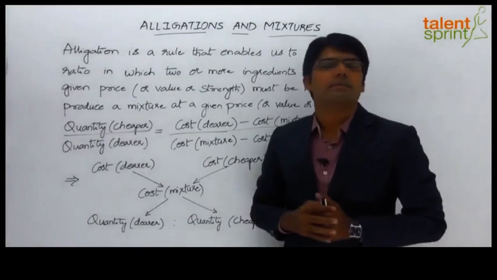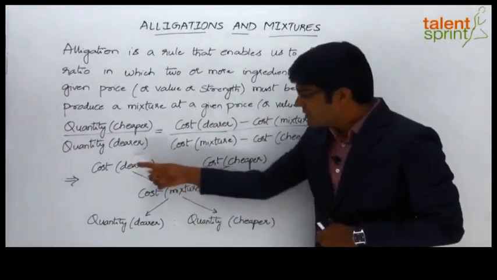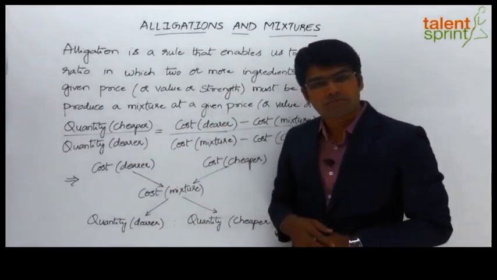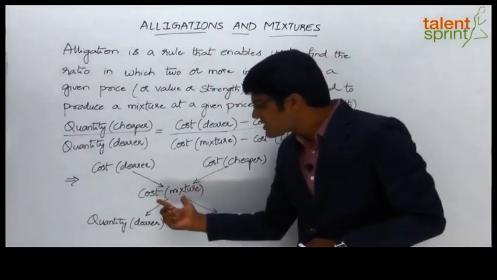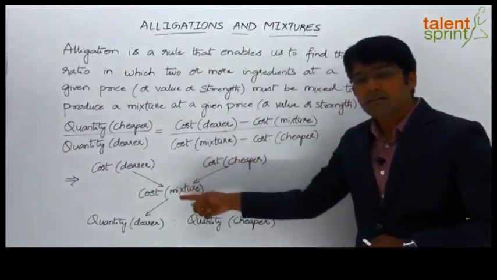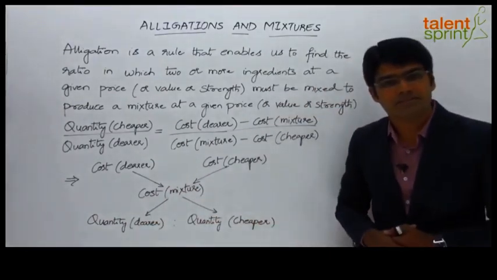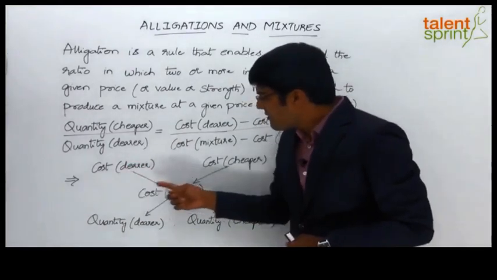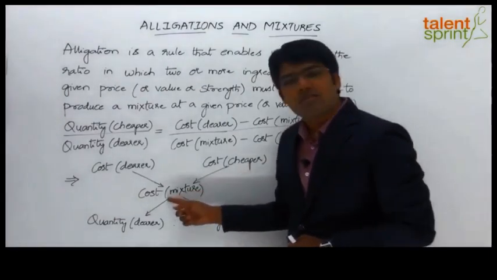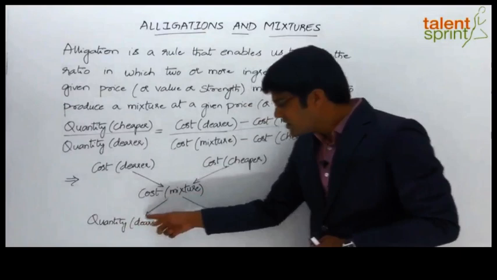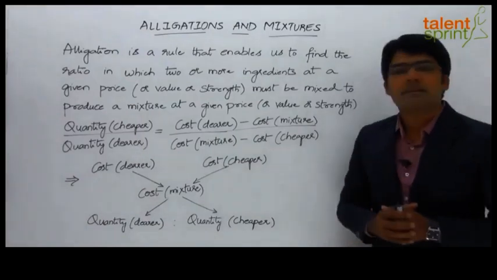Next comes the pictorial representation of the allegation rule. That is, the rule or the equation that we have learnt here can be pictorially represented as shown on the board. According to which, when we take the cost of the dearer quality, the cost of the cheaper quality, and the cost of the mixture in this format, the cross differences will give us the ratio in which the two quantities have to be mixed together. That is, the cost of the dearer minus the cost of the mixture should be taken on this side, and the cost of the cheaper difference the cost of the mixture should be taken on the other side. The ratio of these two is nothing but the ratio in which the two quantities have to be mixed together to obtain the given mixture.